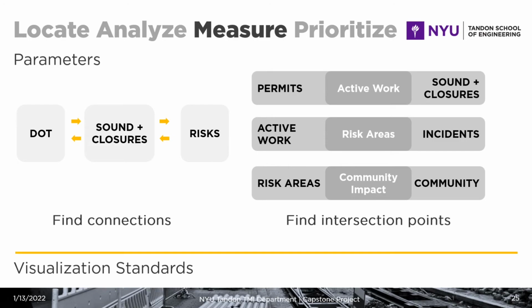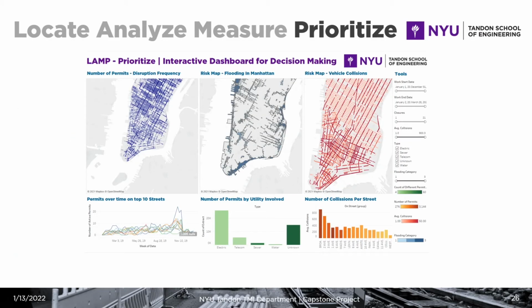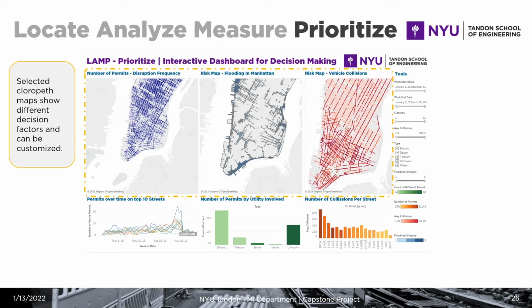And we also created visualization standards to allow for an easy understanding of all this information. Finally, we go into prioritize, and this is the creation of a dashboard that allows for decision making, project planning to address these different infrastructure disruptions. And so we have different choropleth maps that show different decision factors and can be customized. Here we are presenting the number of permits and the frequency of disruptions in any given street.